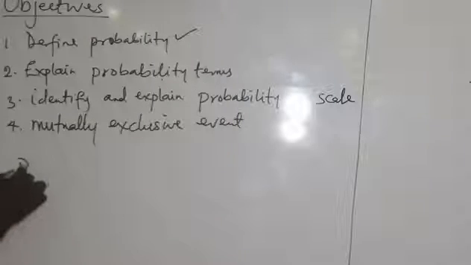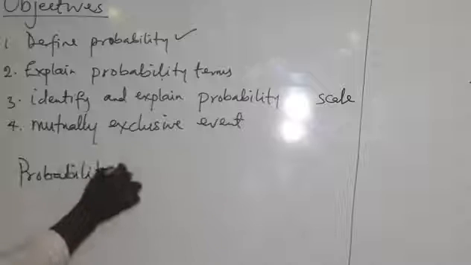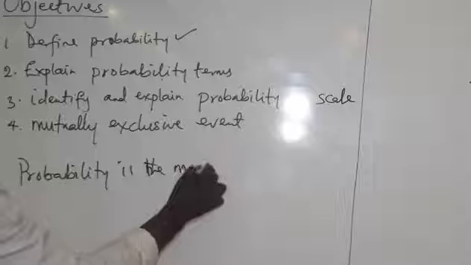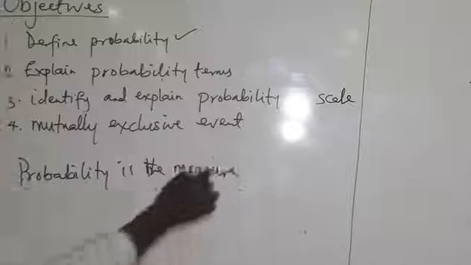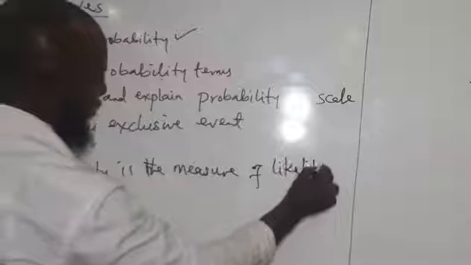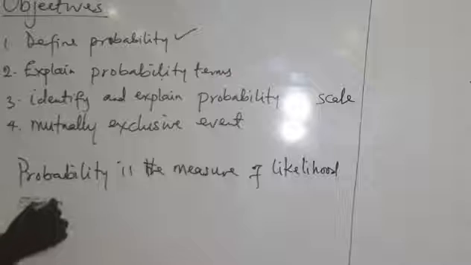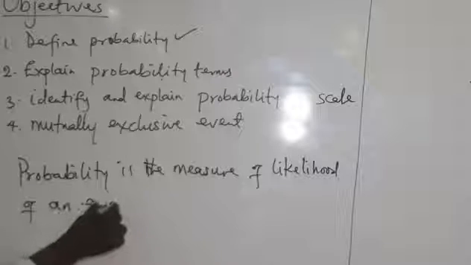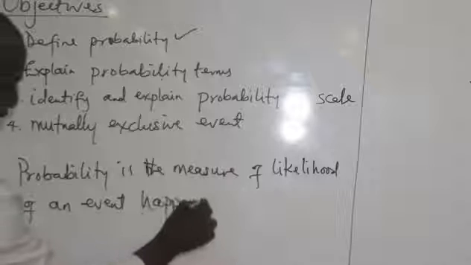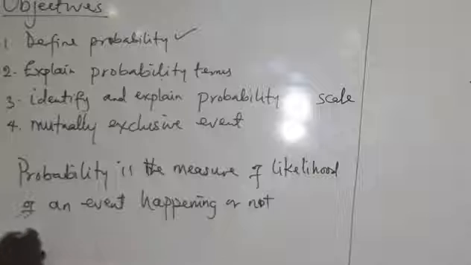Probability is the measure of likelihood of an event happening or not happening.